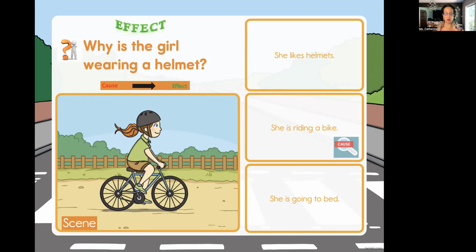So how do we answer this question? Why is the girl wearing a helmet? We would say the girl is wearing a helmet because she is riding a bike. Okay, so she is riding a bike. That's the cause. And then the effect is the girl is wearing a helmet. Okay, so she has to wear a helmet so she could be safe on the bike or the bicycle. What would this be? Protection, safety. Remember, this is what we're doing, safety scenes. Good job.